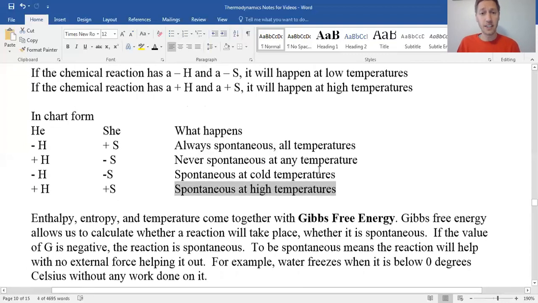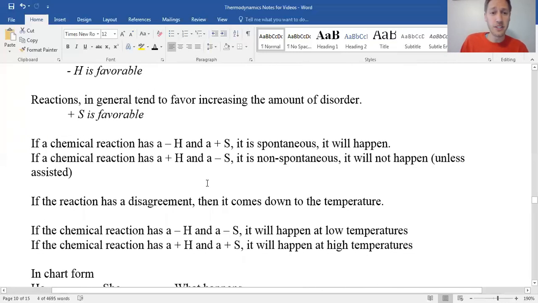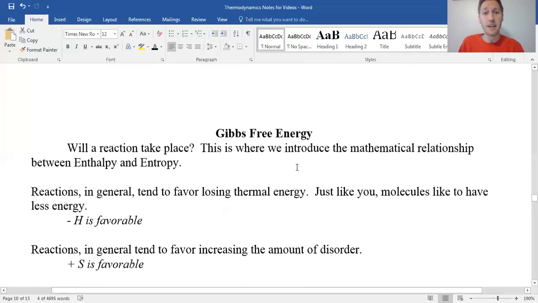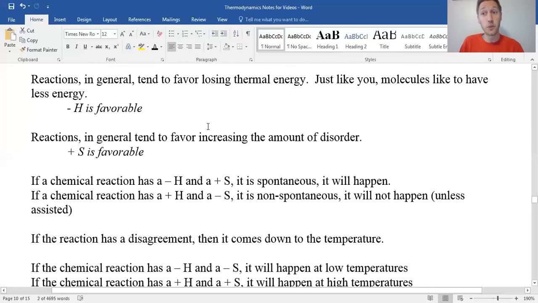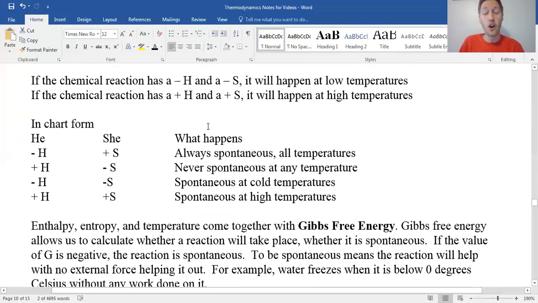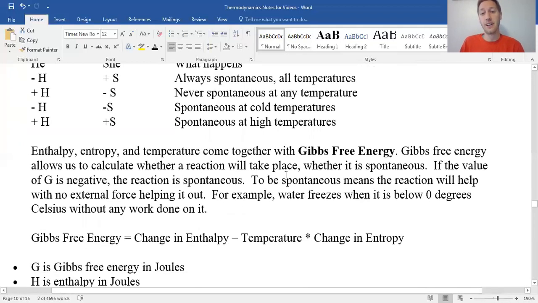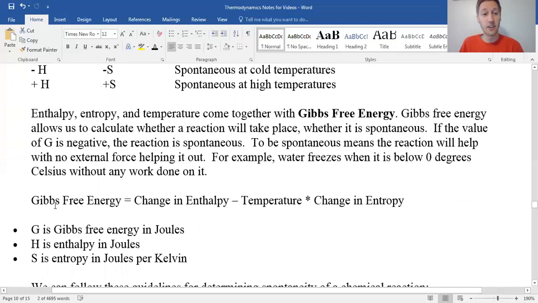So Gibbs free energy is going to basically take these two ideas, enthalpy and entropy, and bring them together in a mathematical relationship. It's basically taking into account how favorable different things are, and do we have the energy for it to take place. So we know what you want to happen. Do you have the funds, the free energy to do it? So is there enough available energy to make this take place? So it's going to basically be an equation taking into account the enthalpy changes and entropy changes.